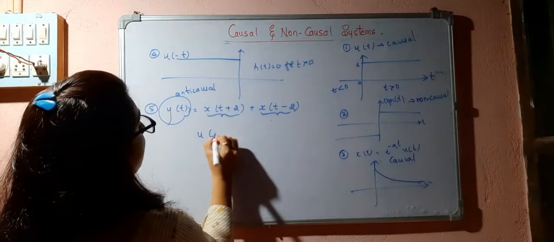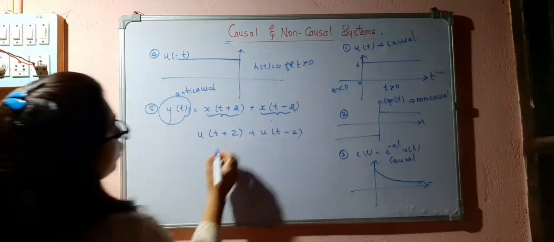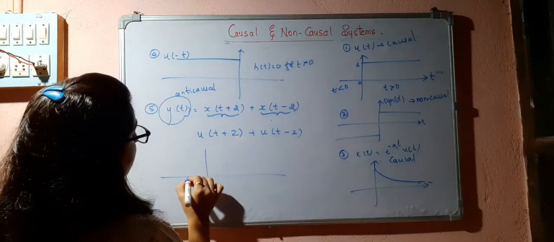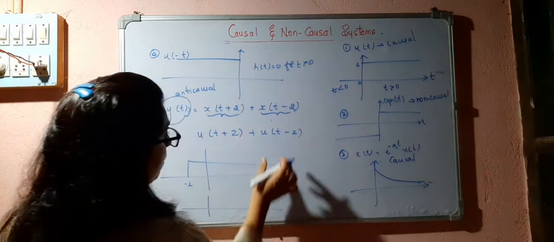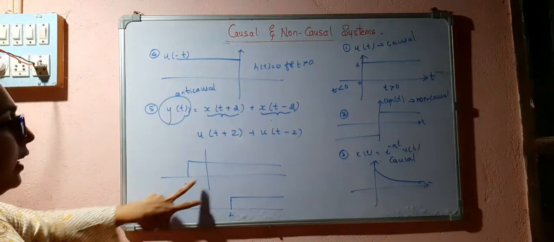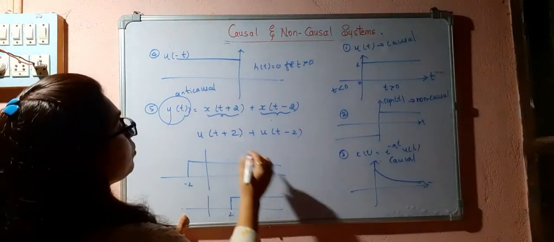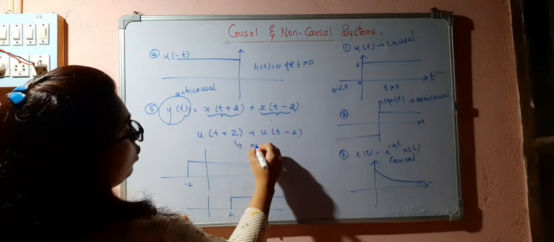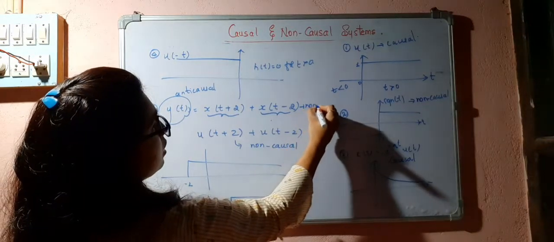For example, u of t plus 2 plus u of t minus 2. U of t plus 2 starts from minus 2, u of t minus 2 starts from 2, so the resultant will start from minus 2. So this is a non-causal signal.